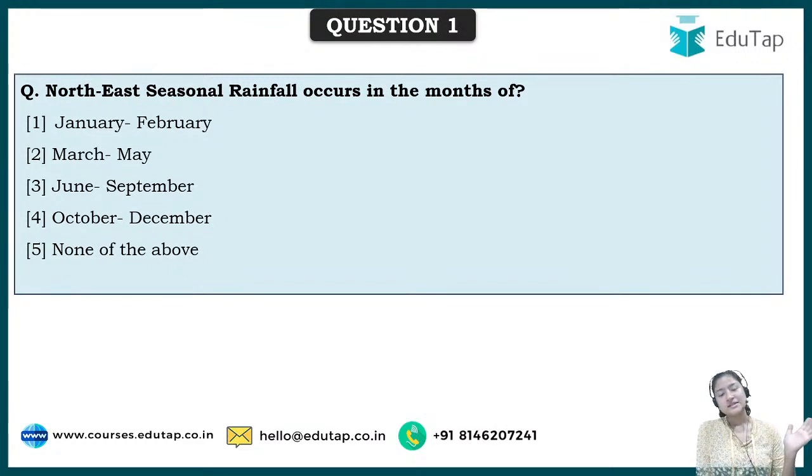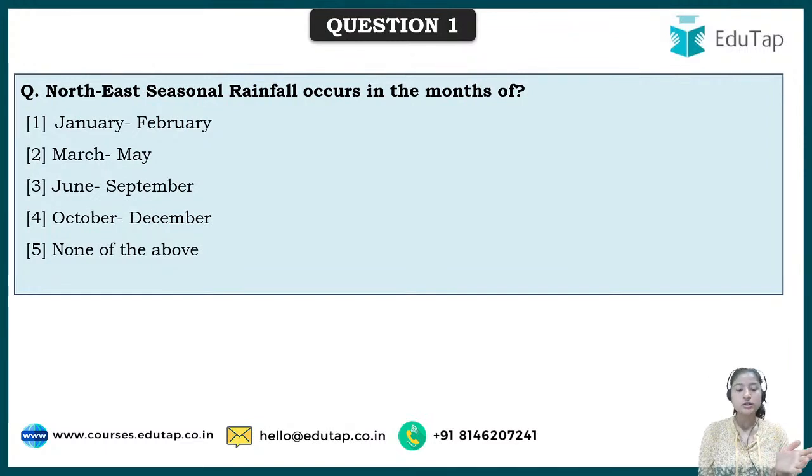Basically our India is a rain-fed agriculture. Rain-fed means most of the farmers are dependent on rainfall for agriculture. It is not only the monsoon period, that we generally know is around July, that is the only time when rainfall occurs in India. There are various months in which rainfall occurs, and in this question you have to guess in which month northeast seasonal rainfall is.